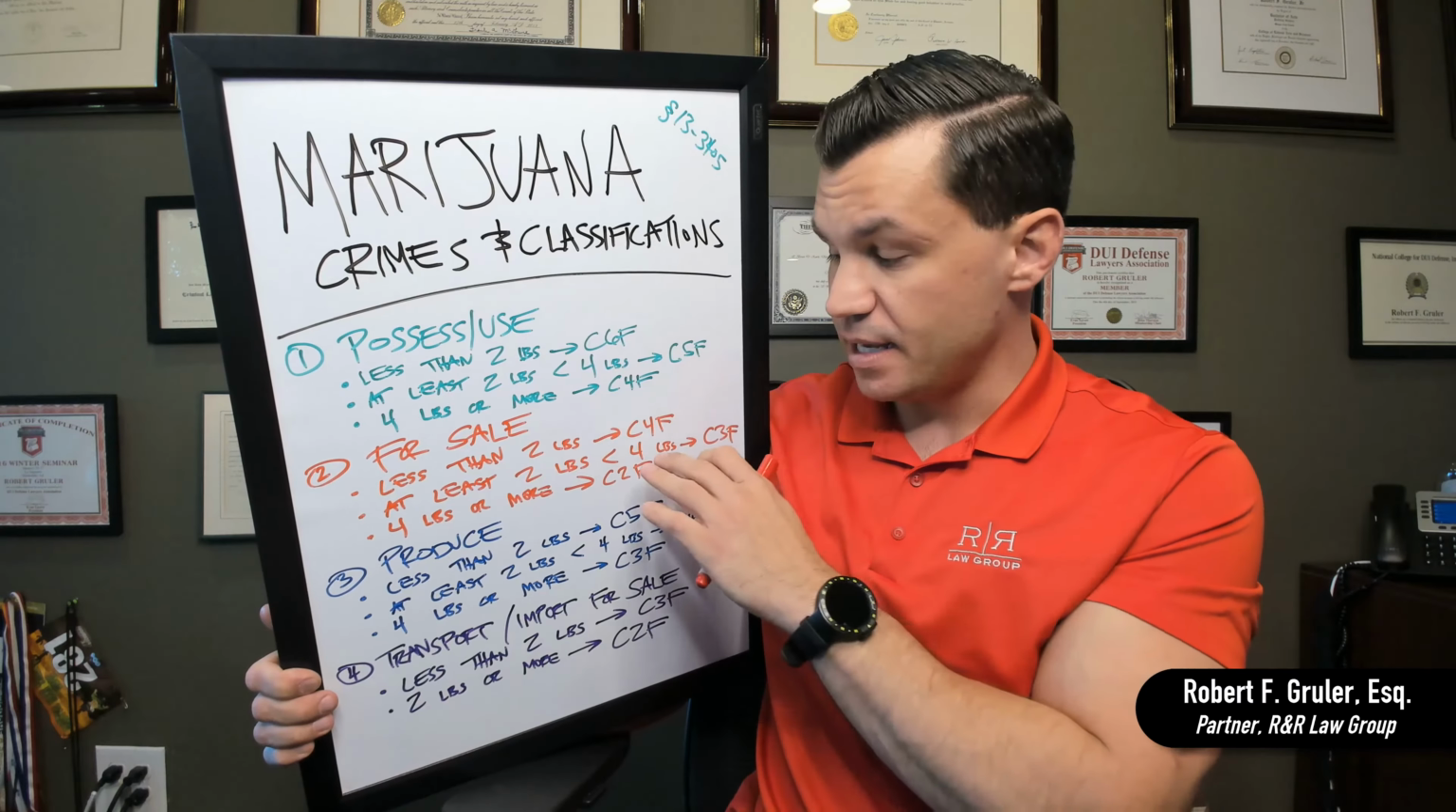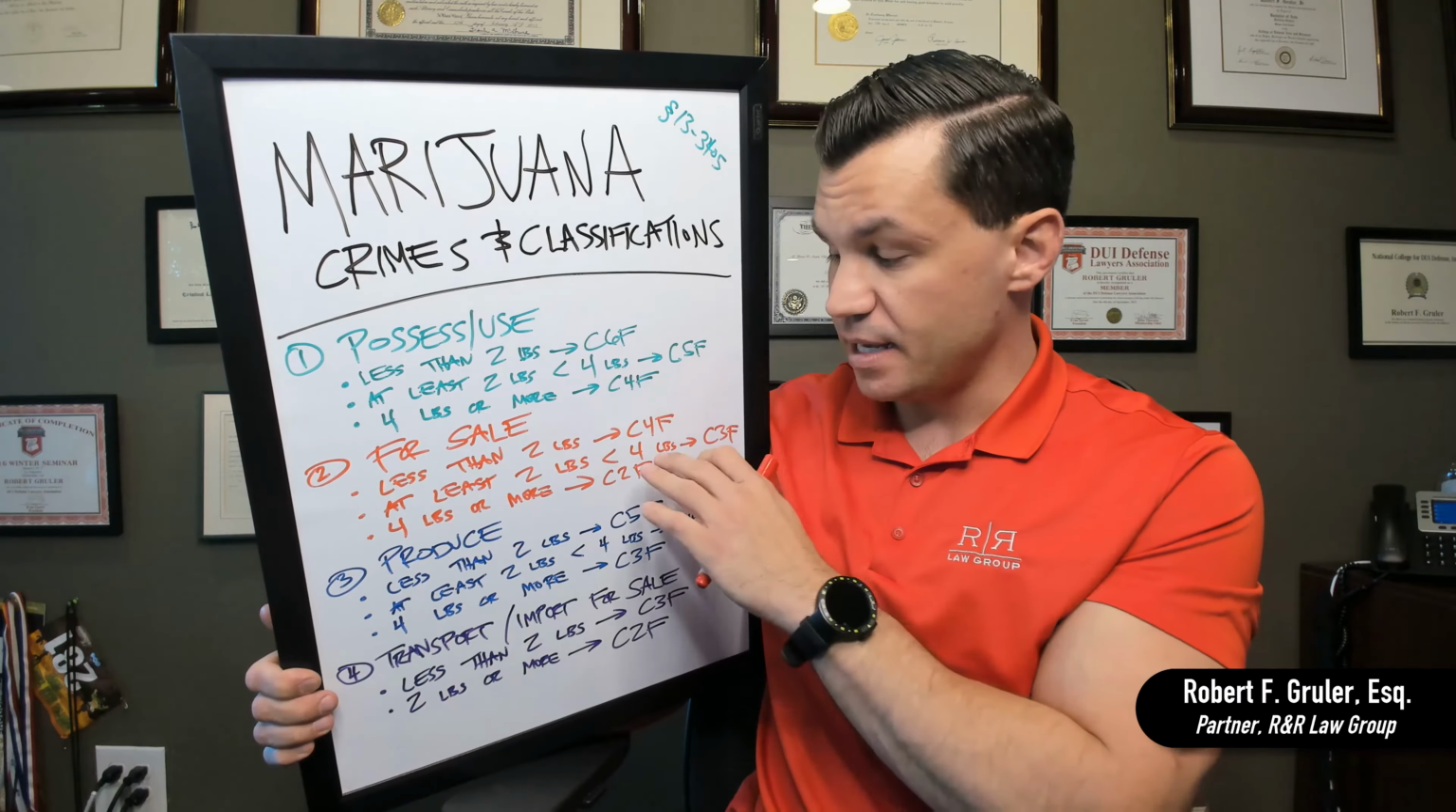Let's go on to the next one. If you're producing marijuana, so if you're cultivating it, growing it in your home, growing it at some facility, and it's less than 2 pounds, that's a Class 5 felony. So it's one level up above a 6. If you have at least 2 pounds, but less than 4 pounds, so again, between 2 and 4 pounds, it's a Class 4 felony. And if you have 4 pounds or more, it's a Class 3 felony. So not quite as high as for sale, which is a Class 2, but it's still a Class 3, so it's significantly up there.